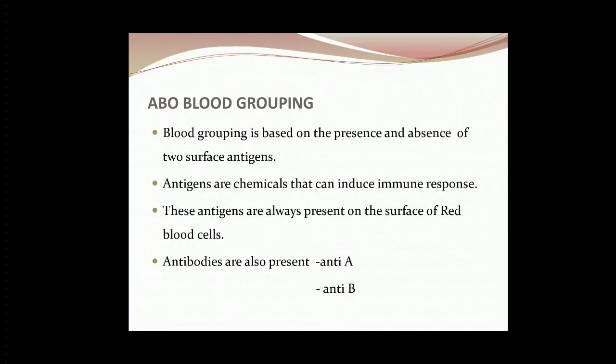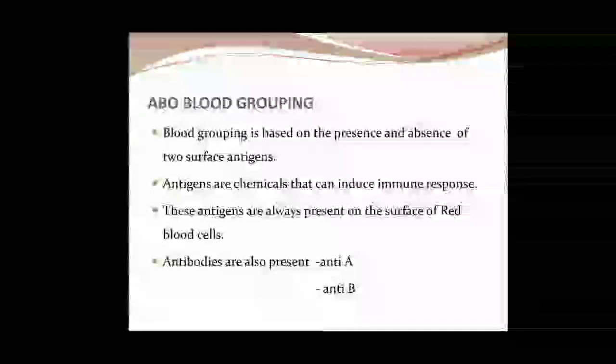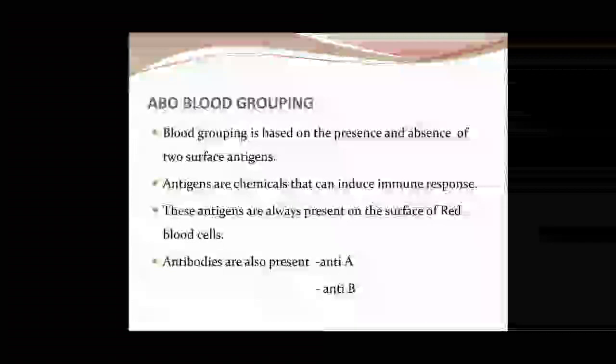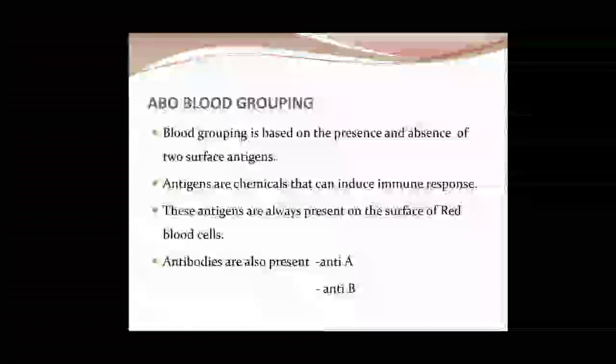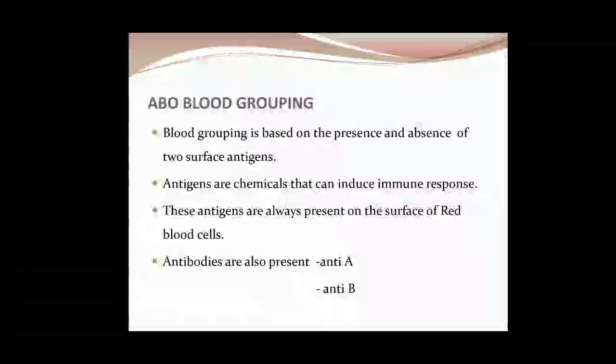If the person has antigen B, the blood group will be B. And if both the antigens are present, the blood group will be AB. And if no antigen is present, the blood group will be O. No antigen means zero, or O, we call it O.